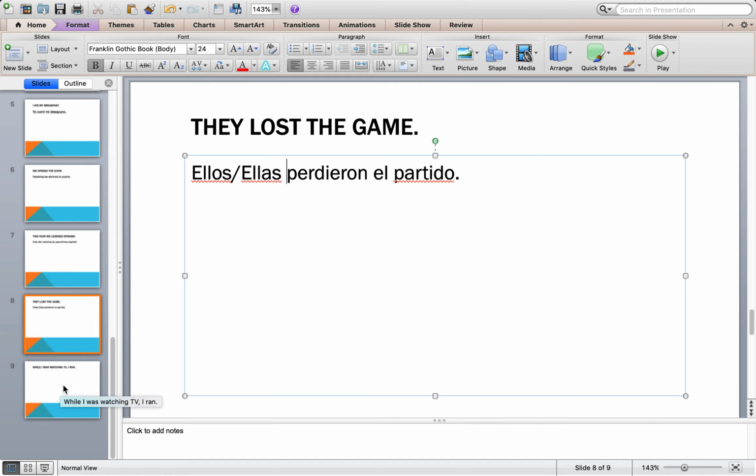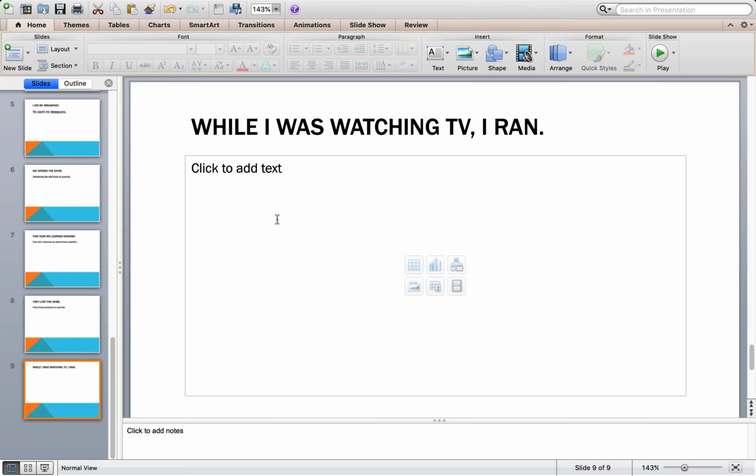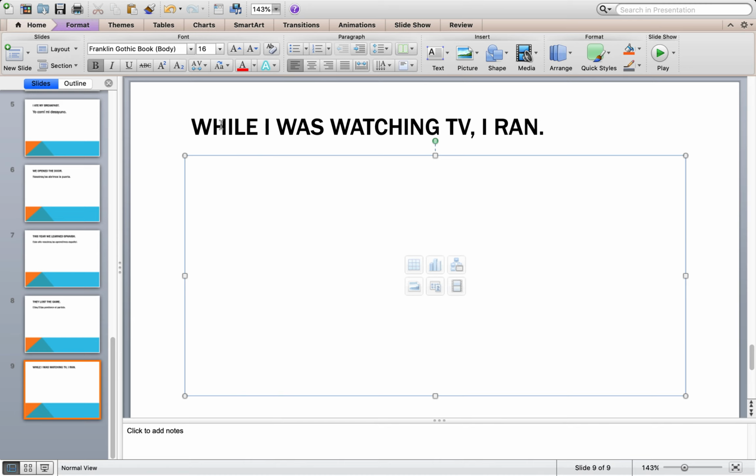Now let's make it a little bit more difficult. What happens when we combine imperfect and preterite? This happens actually quite a bit in Spanish. Go and try this one out on your own. I will tell you that before you pause the video, mientras is "while" in Spanish. Go and pause and give this sentence a try.